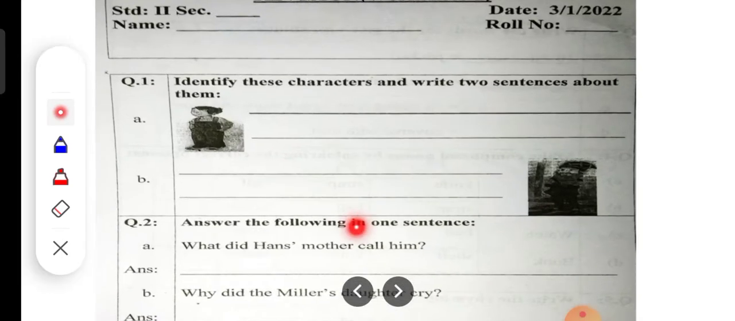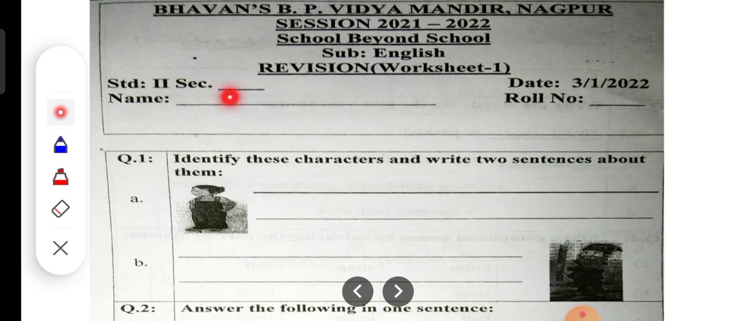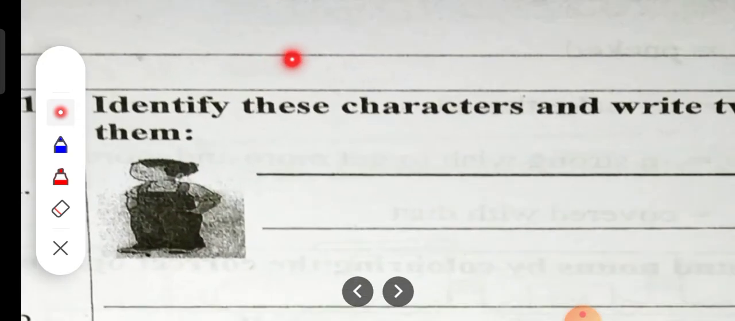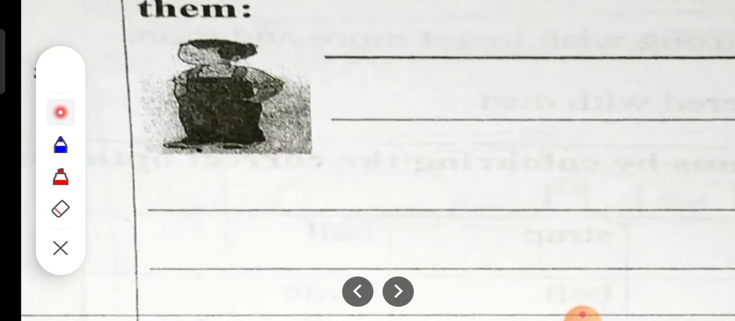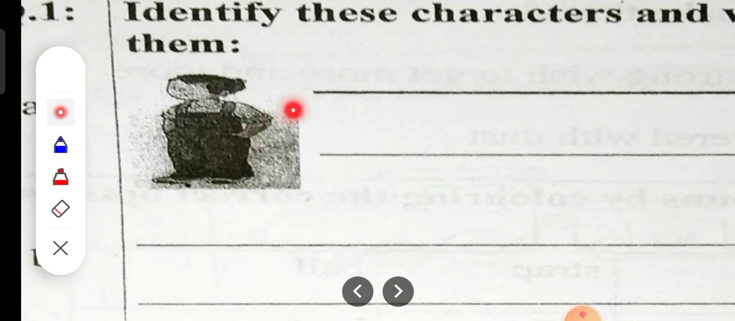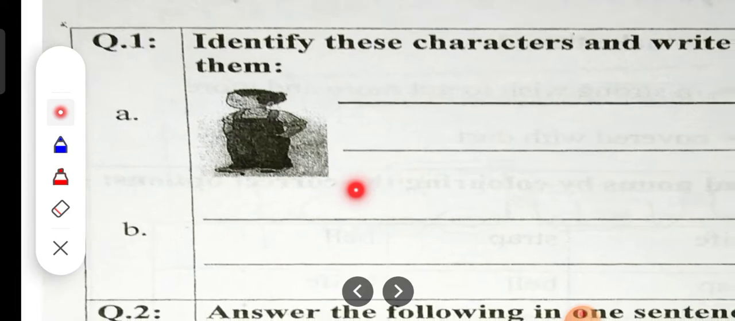Let us quickly see the questions. Remember that you have to write your section name and roll number. Identify these characters and write 2 sentences about them. Which character is this, children? See, it is Hans. So you will write Hans and then you will write about Hans. Okay, you have to write 2 sentences about Hans.